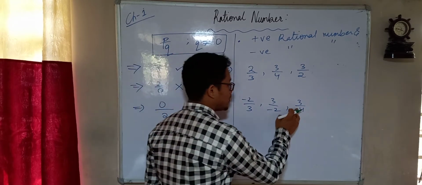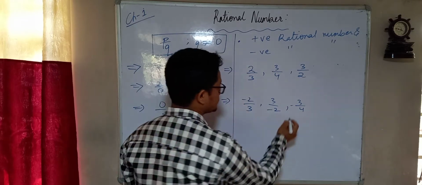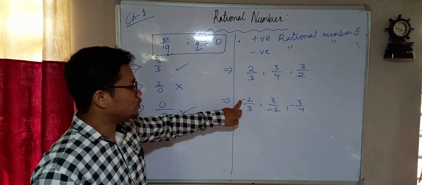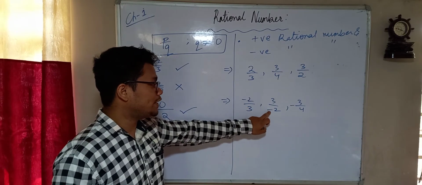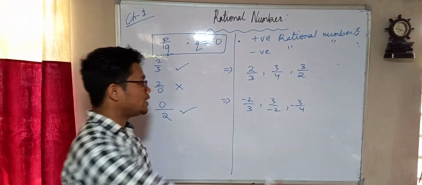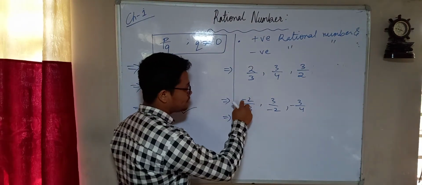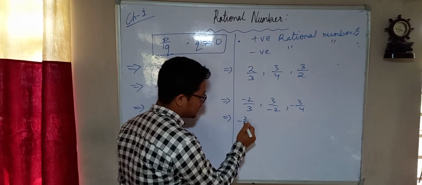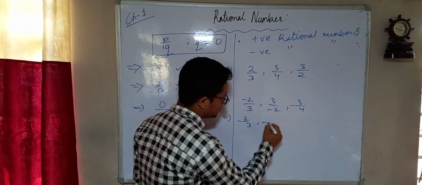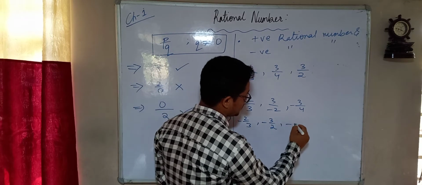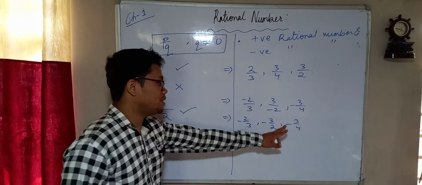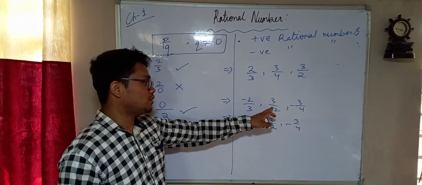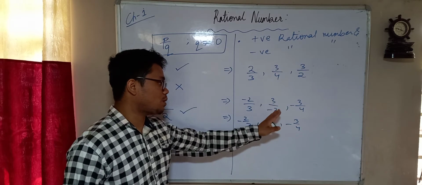So you might be wondering, children, why sir has given the minus sign in three different positions: one above, in the numerator, and one in the denominator, and one in the middle. Now children, this all means the same only. If the minus sign is up also, it means the same. It means the minus is in between, and this also means the minus is in between. So never get confused. Don't think that this minus is just for 2. It is common for both the things.